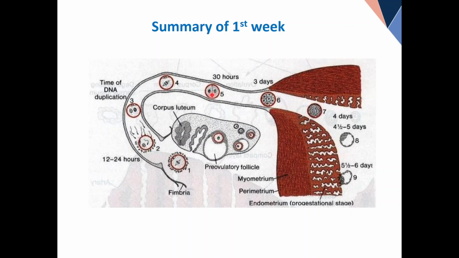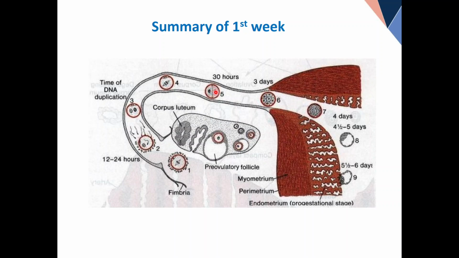Even at this stage, although the cells are dividing, they are following each other. It's not like two-cell stage, four-cell stage, and then 8, 16, 32, 64, 128. No, it's not like this. There are so many stages in between which no book shows, which no book describes, but you have to understand this. I hope this message is clear.